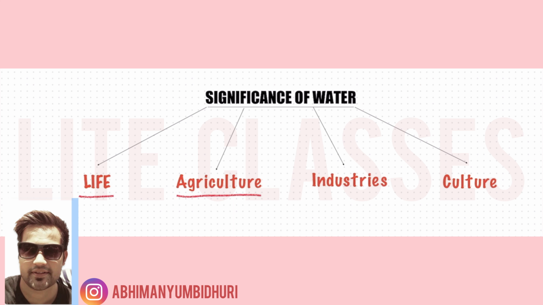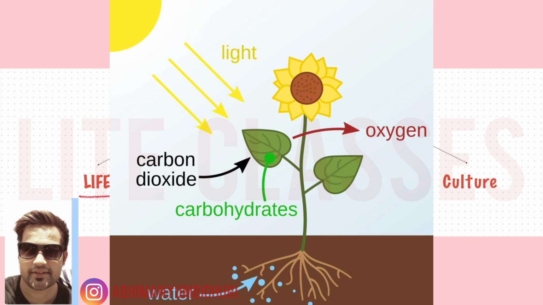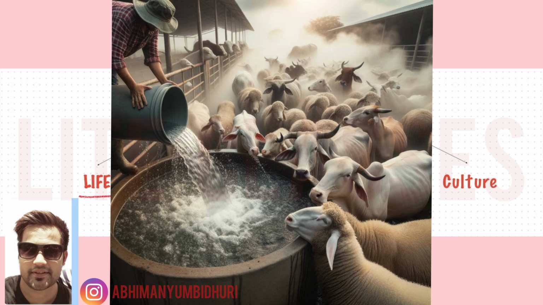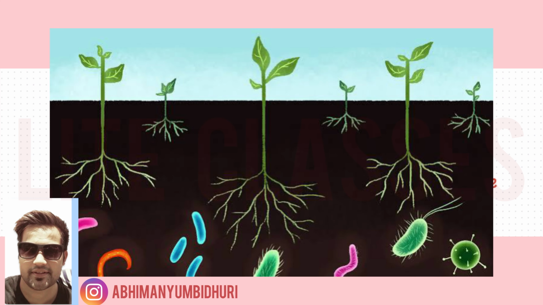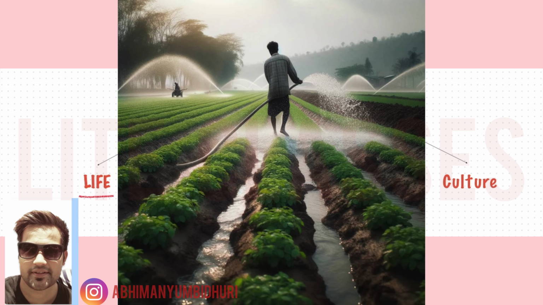Water is also very crucial for agriculture. It helps in plant growth. Water is essential for photosynthesis and for transporting nutrients within plants. A consistent water supply is vital for healthy crop growth. Livestock require water for drinking, digestion, and temperature regulation. It maintains soil fertility. Water supports microbial activity in the soil, facilitating the decomposition of organic matter and release of nutrients. Many agricultural regions rely on irrigation, especially in areas with inconsistent rainfall.